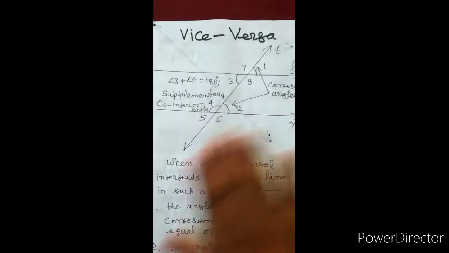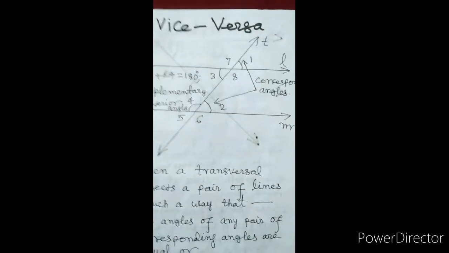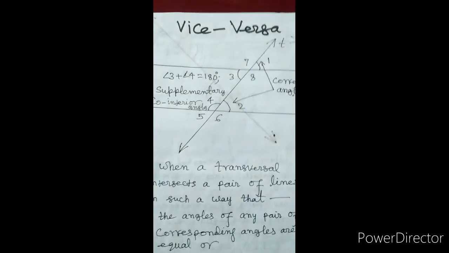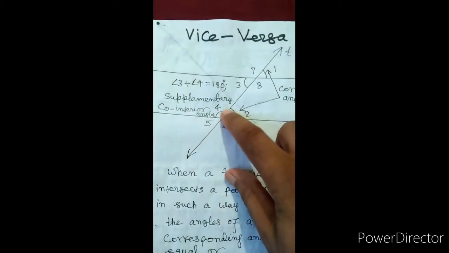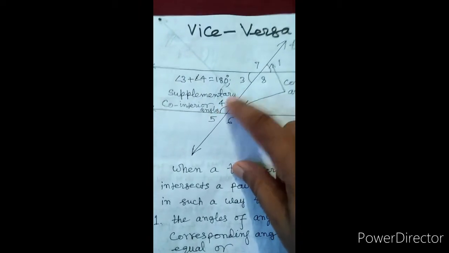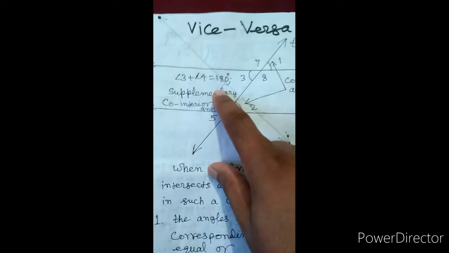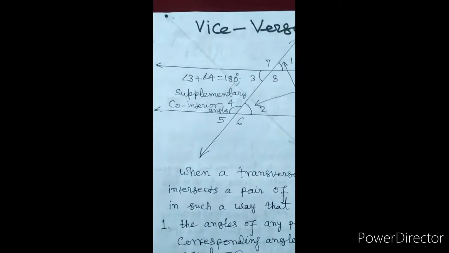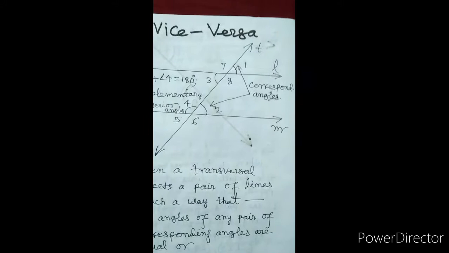Now the vice versa is also true. In this figure, two lines L and M are given. T is a transversal. Angle 3 and angle 4 are called co-interior angles, and these angles are supplementary. It means the sum of these angles is 180 degrees, such that angle 3 plus angle 4 is equal to 180 degrees. If this sum is 180 degrees, then lines L and M will be parallel.